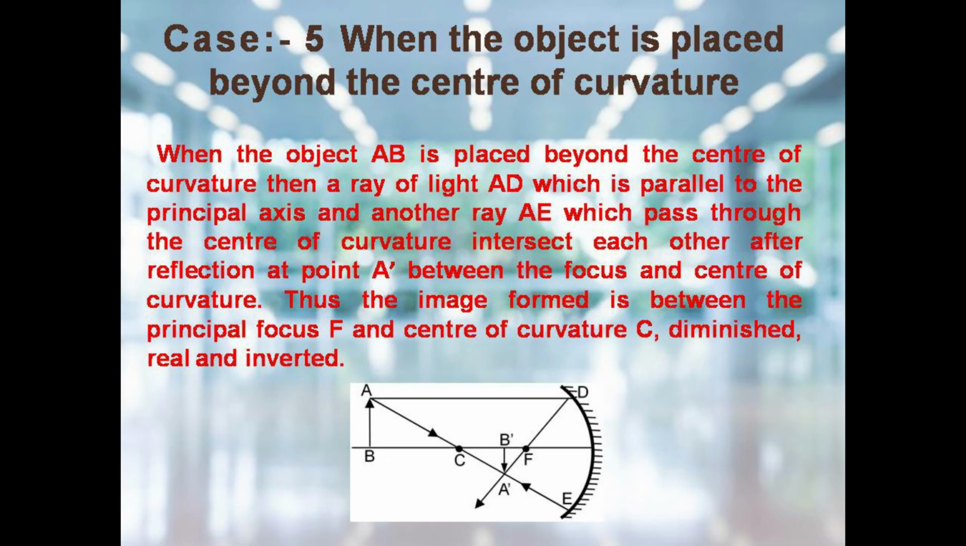5. When the object is placed beyond the center of curvature. Students, when the object AB is placed beyond the center of curvature, then a ray of light AD is parallel to the principal axis and another ray AE passes through the center of curvature, intersect each other after reflection at point A dash between focus and center of curvature. Thus, the image formed is between principal focus F and center of curvature C. It is diminished, real and inverted.